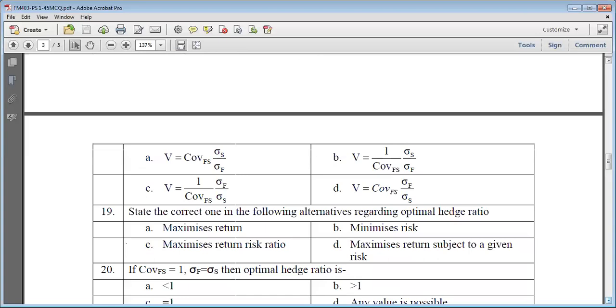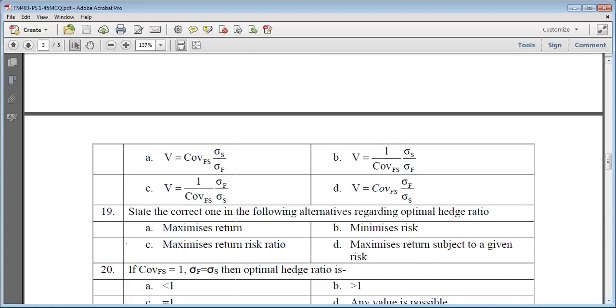Question number 19. Regarding optimal hedge ratio: optimal hedge ratio maximizes risk, minimizes risk, maximizes return and risk ratio, or maximizes return subject to given risk. The correct answer is that optimal hedge ratio minimizes risk. So B is the correct answer.